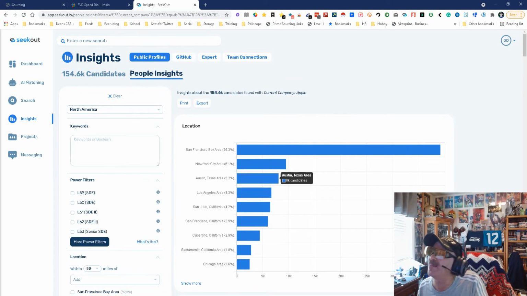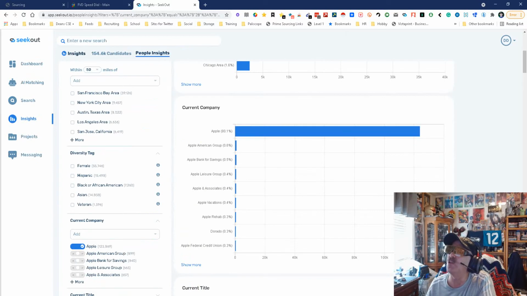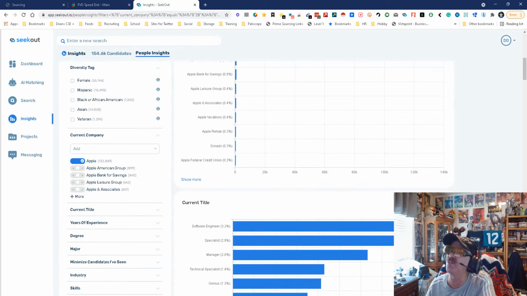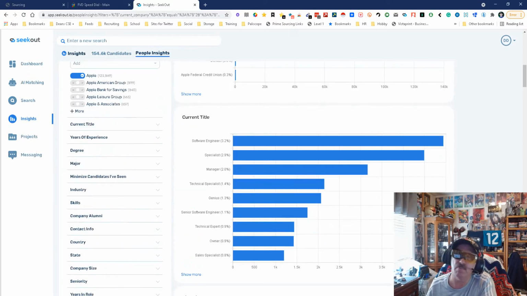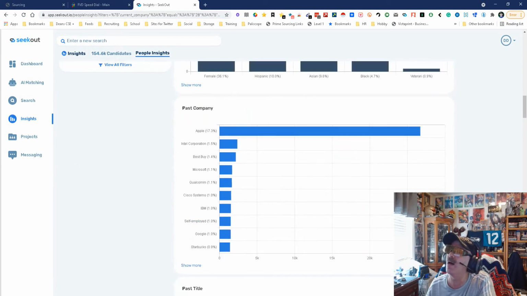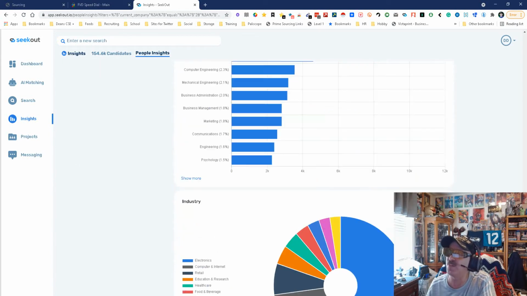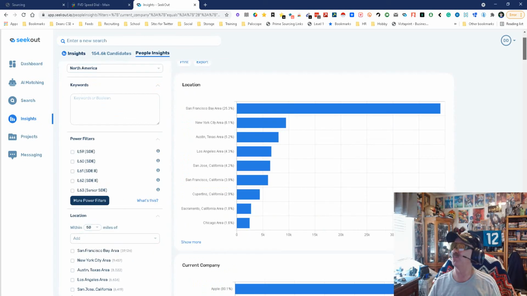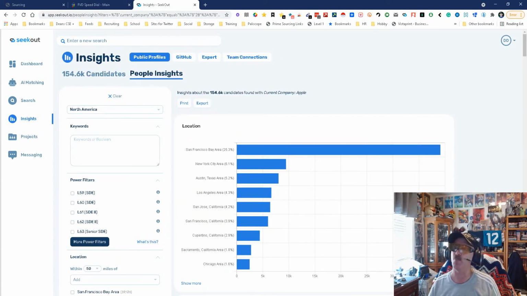And look what we get here. We get to know their locations. We get to know the current company, because there are obviously iterations, meaning sub companies, and then we get titles. So the most people are software engineers, diversity info, past company, past title, and all this stuff. Great stuff, phenomenal stuff. It's good to be able to do your research. We can export this. That's good too. So let's go back. And of course, because you did your search on Apple, they automatically make it so you can search to find people from here. So you can use this to do your people searching.